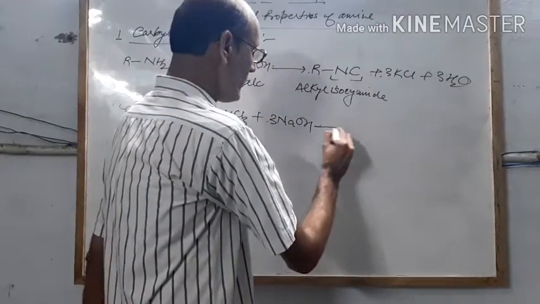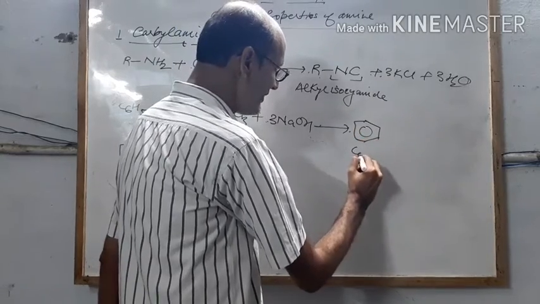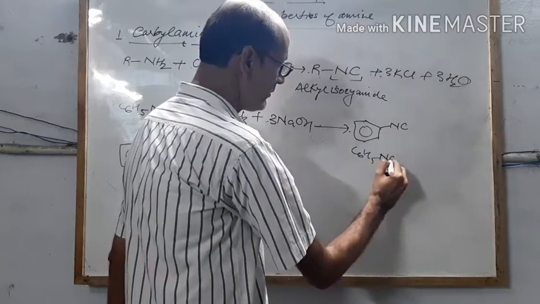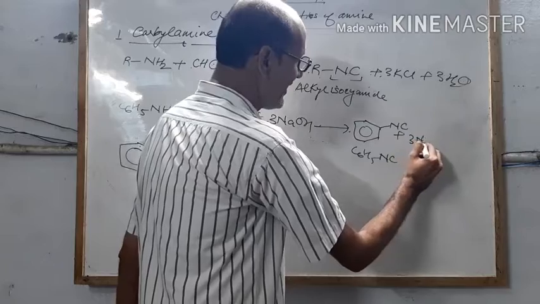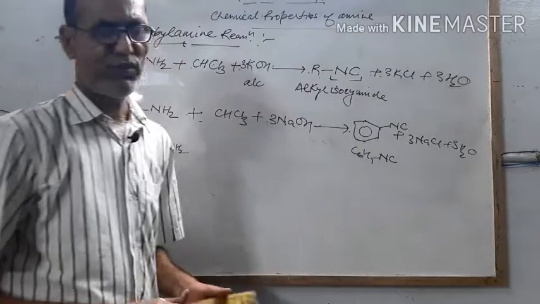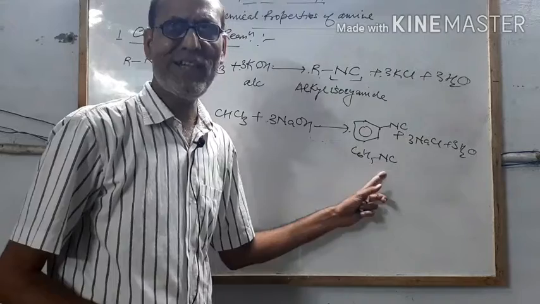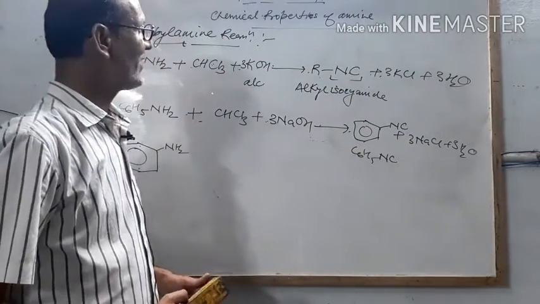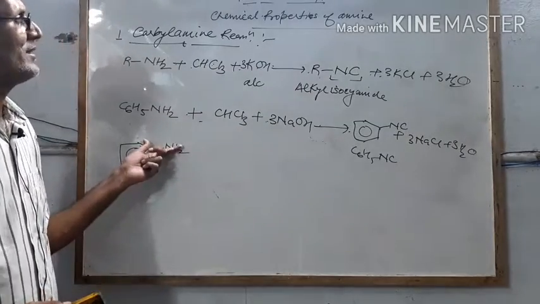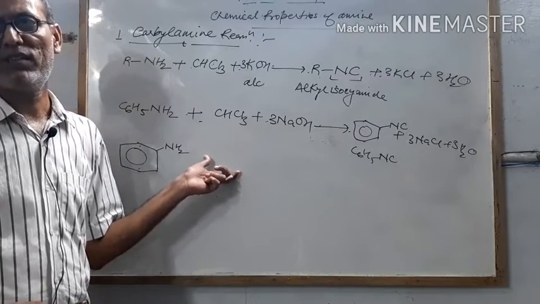So the benzene ring or C6H5, whatever you want to write, NC plus 3NaCl plus 3H2O will form. The name of this compound is phenyl carbylamine. Common name is phenyl isocyanide. So this is the first chemical property of amines. This is the most important reaction and is mostly asked in board exams and other competitions.